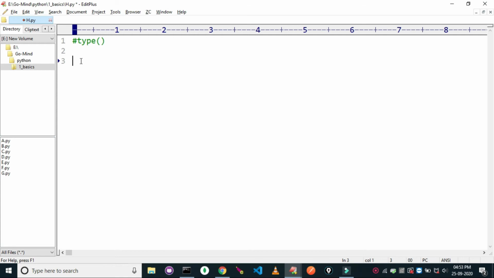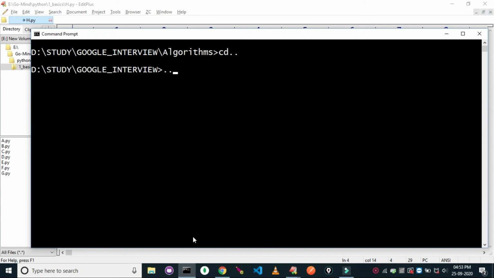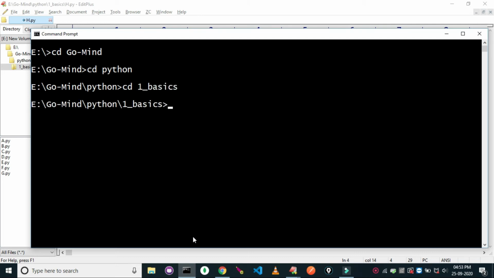So type is a function which requires one argument, that is a variable. Okay, so let's create a variable. We'll assign an int constant to that variable. So we'll print the type of that variable. Okay, so command prompt, E drive, then Python, cd basics, then h.py. Okay, so class int. Look, everything in Python is a class.